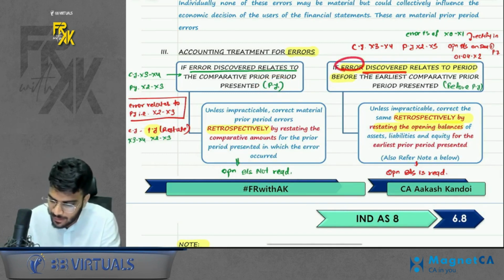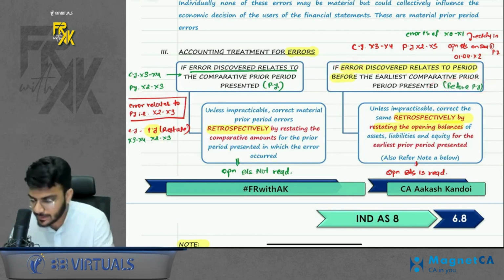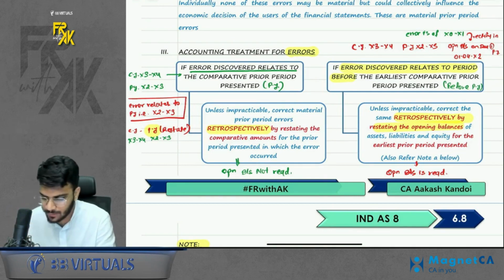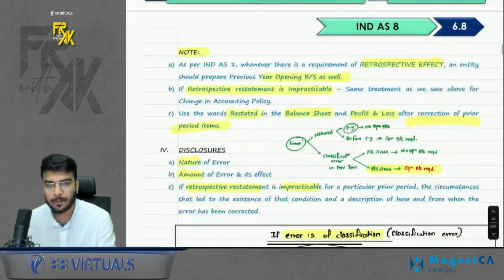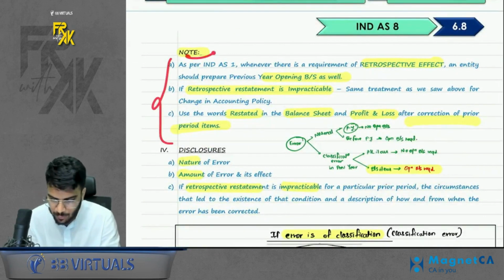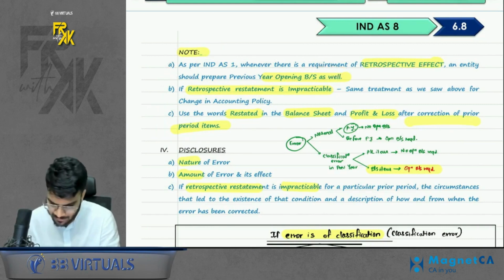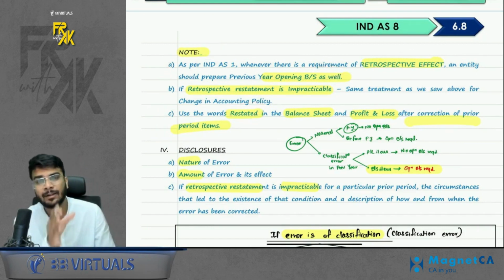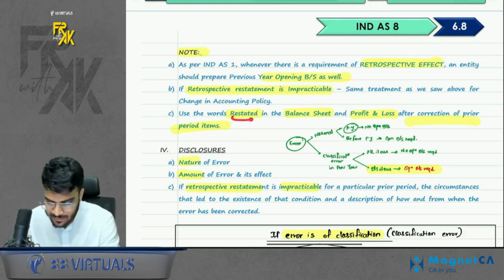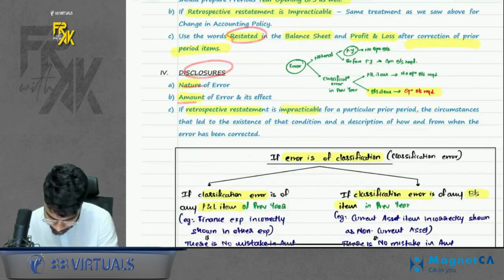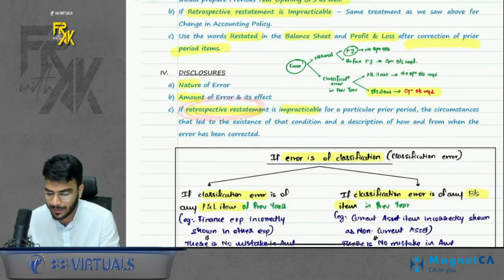But if the error relates to before the previous year, in that case you will apply it retrospectively, and in the comparatives, prepare one extra balance sheet, that is the opening balance sheet. Okay, and you will change the amount in the opening balance sheet. Then a note is given: whenever you give retrospective effect, prepare the opening balance sheet. If retrospective restatement is impracticable, give the reasons for the same. And one more thing: whenever you apply anything retrospectively for the previous year, use the word restated. Okay, do remember. Disclosure is required of nature and amount, and if the retrospective restatement is impracticable, give the reasons for the same.